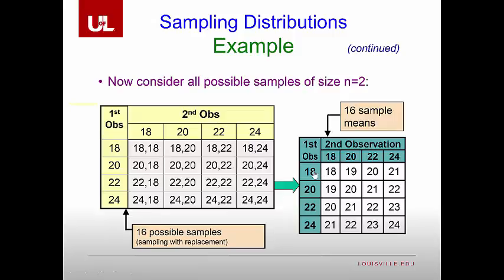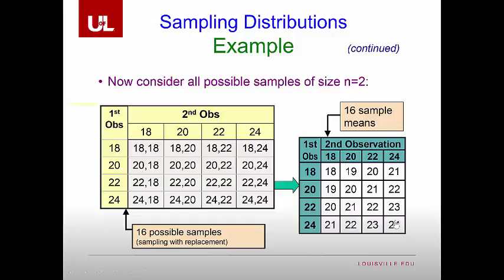So we would have 18 for individual 1 and 18 for individual 2, which should give us a mean of 18. We would have 18 for individual 1 and 20 for individual 2, which will give us a mean of 19, and so on and so forth. So that's how we're getting all of these means here.